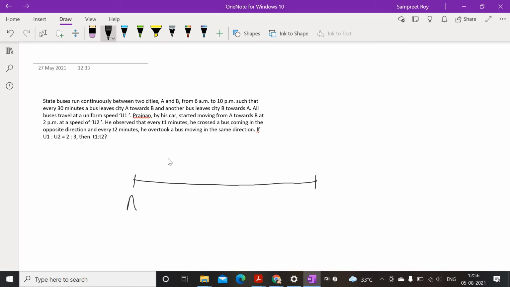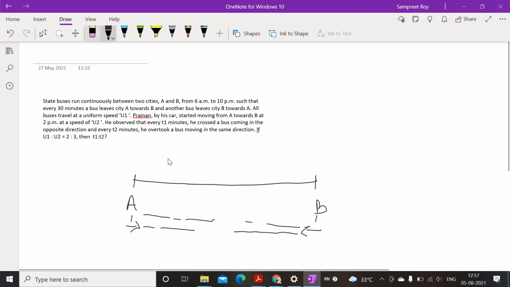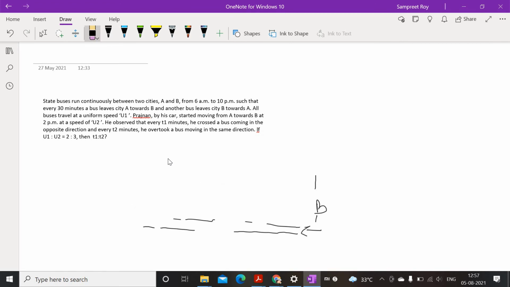This is A and this is B. Every bus starts from here and here simultaneously, and goes and goes and goes, and this one also goes and goes and goes, and ultimately reaches A and B at the same time, right? So let's see what it further says.